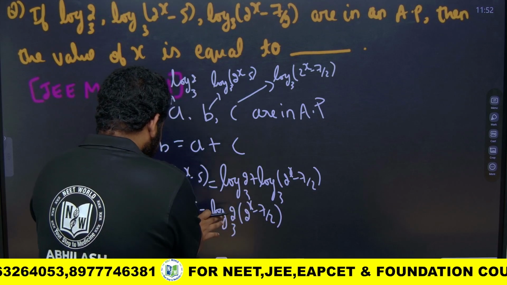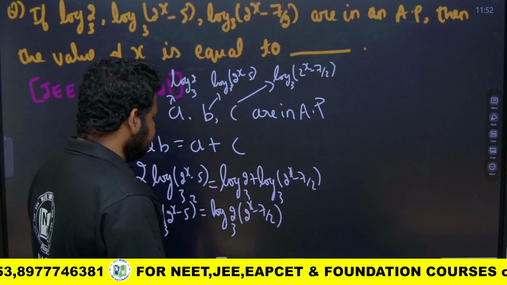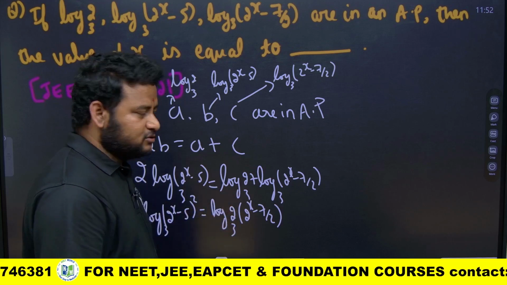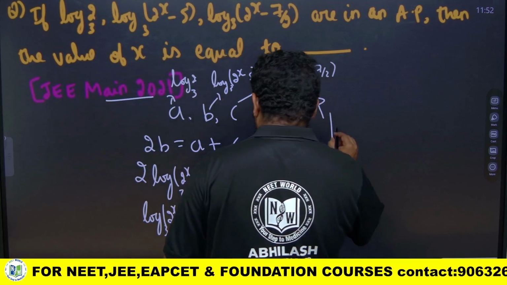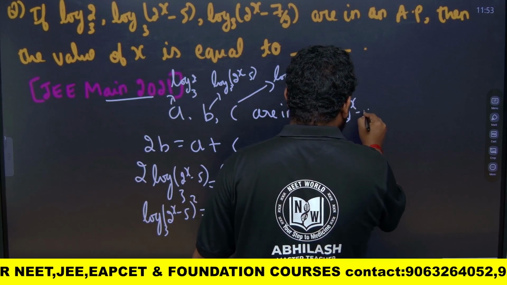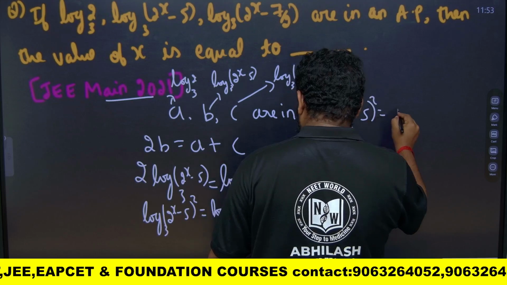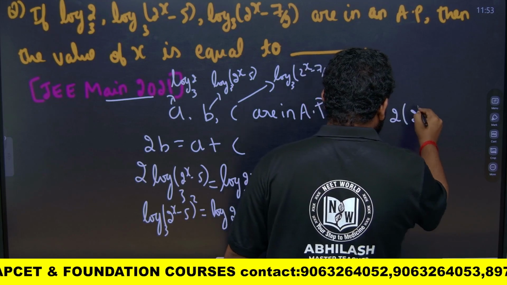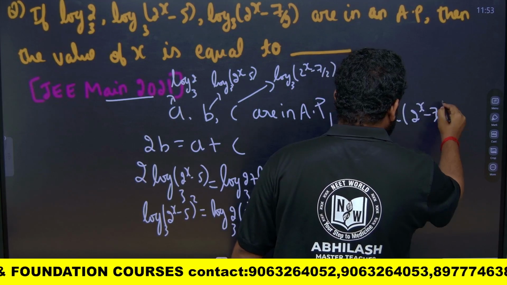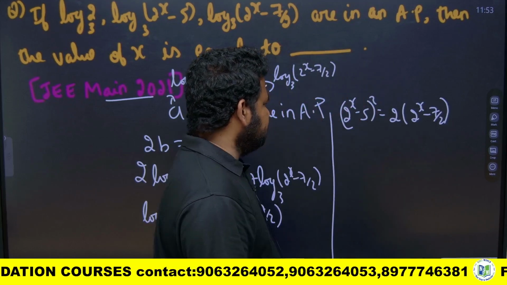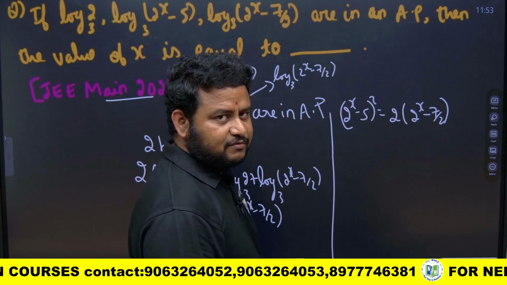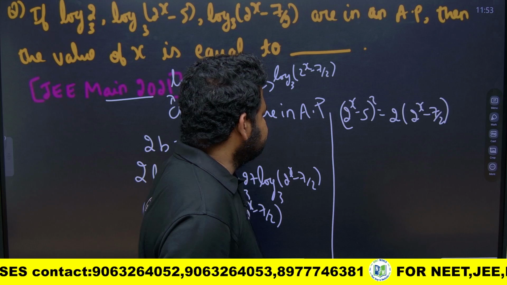So this logarithm is equal to this logarithm. So I can remove the logs and equate the values. This will become 2 to the power of x minus 5, whole squared, is equal to 2 into 2 to the power of x minus 7 by 2. This is what we have. Now, how to solve this?